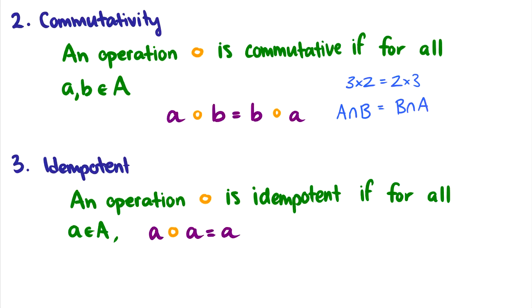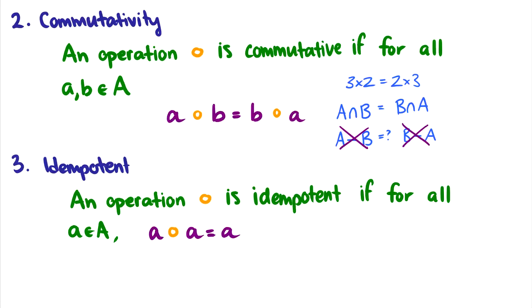So we can say that the intersection operation is commutative. What about the difference operation? So a minus b. Is that equal to b minus a? No, they're not the same. They give us different sets, and we can check that with Venn diagrams or with the definition. So the difference operator is not commutative.